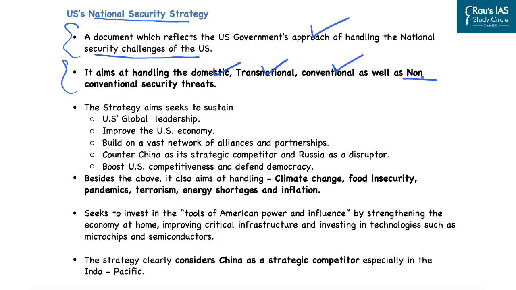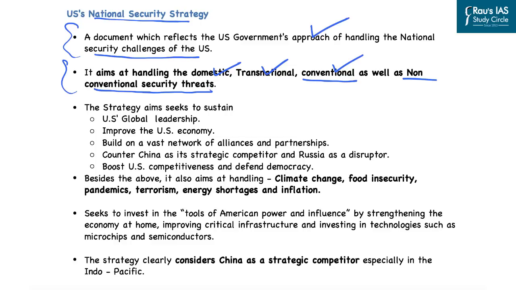And that is why the US and its role on these platforms and on issues of global importance is very, very important. As far as the conventional security threats are concerned, it focuses on the rise of China and the issue being faced in Europe because of the Russia-Ukraine war, and the disruption that Russia has created in the global supply chains as well as the energy order. Besides these, it also focuses on the non-conventional security threats posed by climate change, rising oil prices, rising inflation, and food security related issues at a global level.